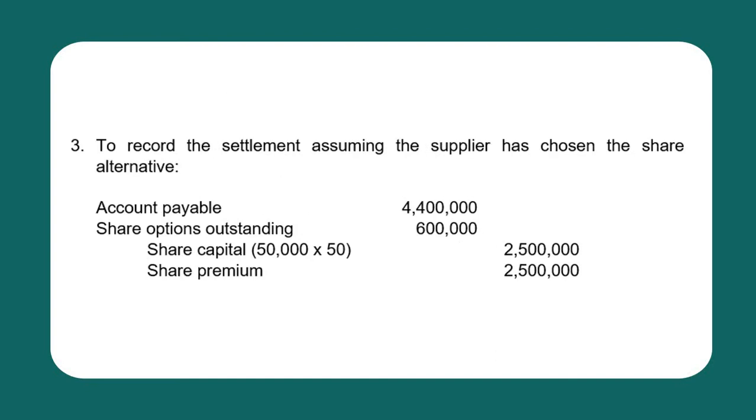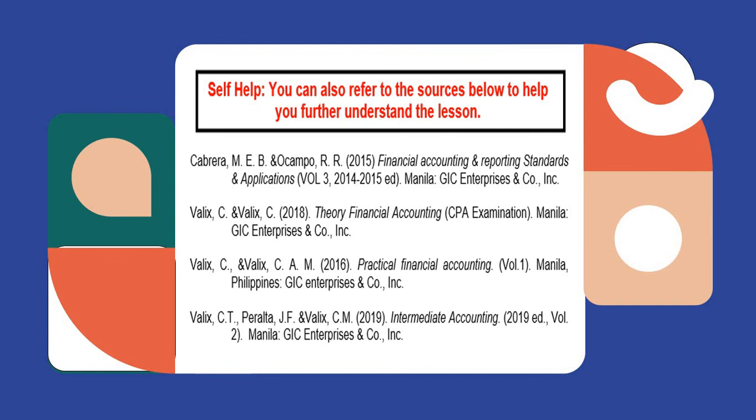Now, to record the settlement, assuming the supplier has chosen the share alternative, then of course there will be no more interest expense and there is no cash settlement. Therefore, we will credit share capital equal to the par value of the shares issued. So again, we will just close the liability and the equity component with similar amounts, and we will credit share capital at 2.5 million. That is 50,000 shares times 50 par value, and credit the balancing figure to share premium in the amount of 2,500,000. So that's the end of this video lecture.